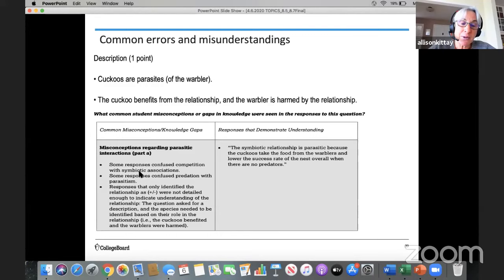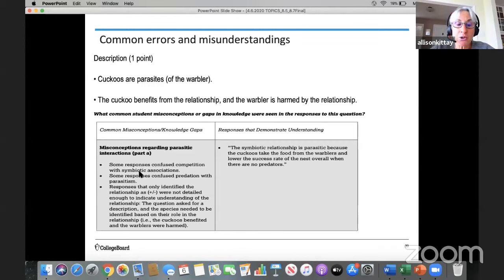Responses that identified the relationship only by the shorthand as plus or minus were not detailed enough to indicate understanding of the relationship. So the question asked for description, and the species needed to be identified based on their role in the relationship by saying something like the cuckoos benefit and the warblers were harmed. So this is something to keep in mind.